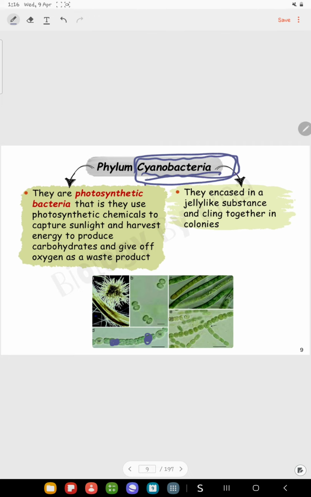First of all, they can produce oxygen for us. Why can they produce oxygen? Because they are photosynthetic bacteria, which means they can do photosynthesis like plants, and they give oxygen as a waste product. The second advantage of cyanobacteria is that some cells in it have the ability to fix the nitrogen found in the atmosphere and make it available for the plants to use.